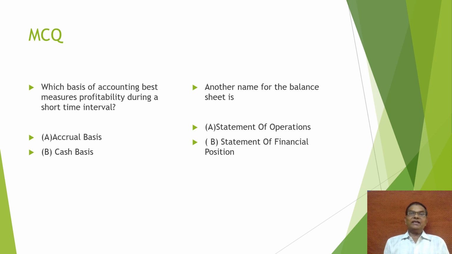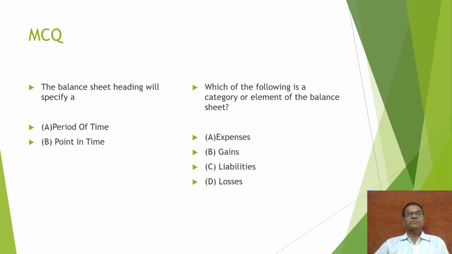The correct answer is statement of financial position. Next, the balance sheet heading will specify A, period of time, or B, point of time. The correct answer is B, point in time.